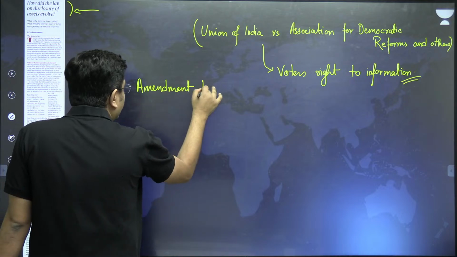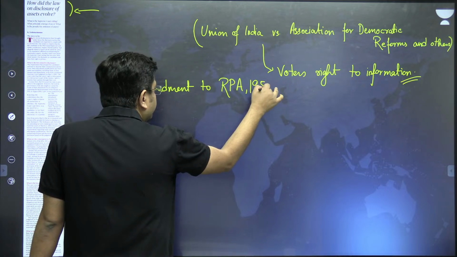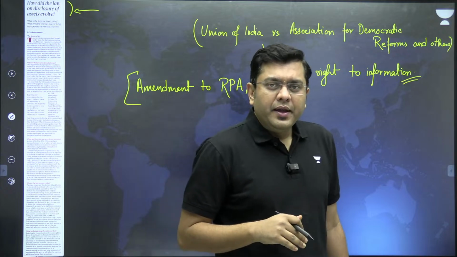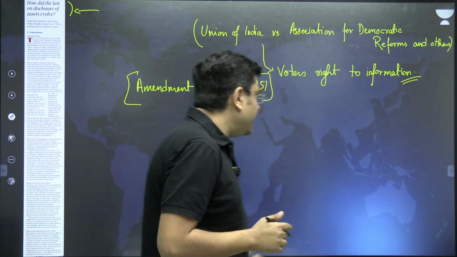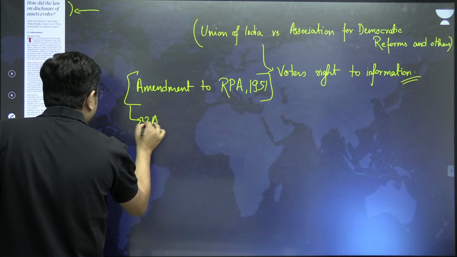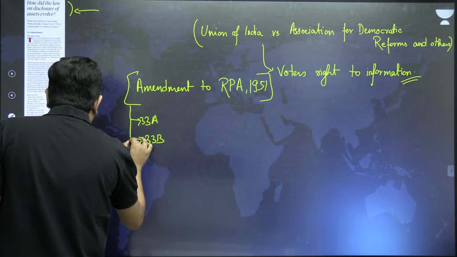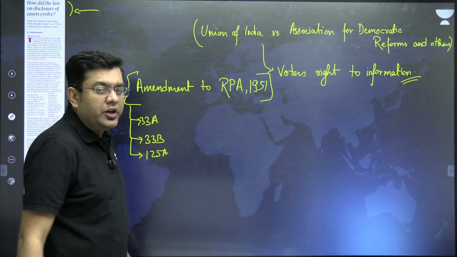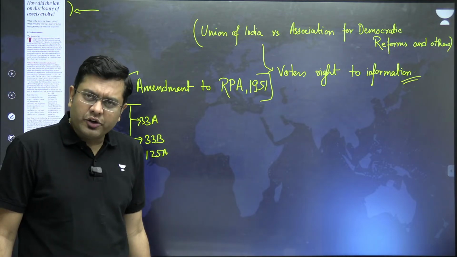The amendment to the Representation of the People Act, 1951. As per this amendment, the central government brought about certain amended sections. For example, it brought about 33A, 33B, and also 125A. Sections 33A, 33B, and 125A were the amended portions in the Representation of the People Act.